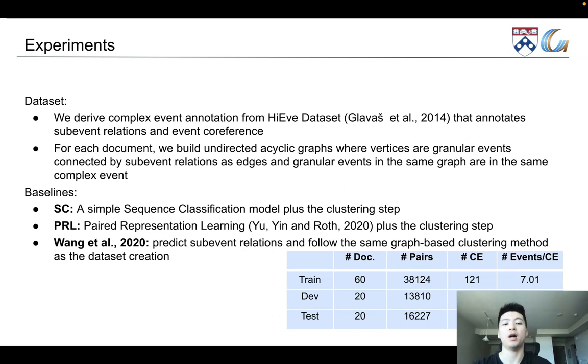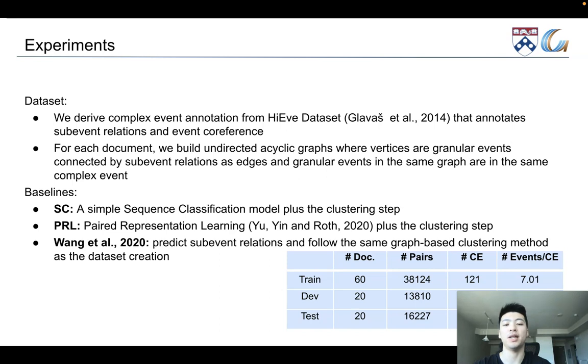We compare our model with three baselines. The first baseline is a sequence classification model plus the clustering step, where the sequence classification model encodes concatenated sentences using Roberta and forwards the contextualized CLS token to a later layer to compute the probability. The second baseline is a strong predicate representation learning model plus the clustering step, which replaces the CLS token with the concatenation of two predicate representations.